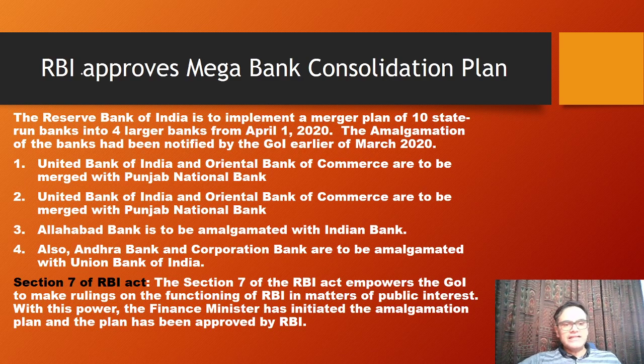Okay. Then next, RBI approves mega consolidation plan for banks. Public sector banks have been amalgamated. Ten state public sector banks have now been amalgamated into four from April 1, 2020, and the amalgamation was notified by the Government of India. What all banks have been merged into what particular entity now? Union Bank of India, OBC and Punjab National Bank, they have created one single entity, that is Punjab National Bank. Then United Bank of India and OBC, sorry, this is a repetition. Okay. So just study one of it, that is enough. Forgive me for the typo error.